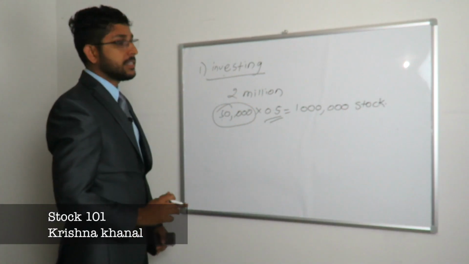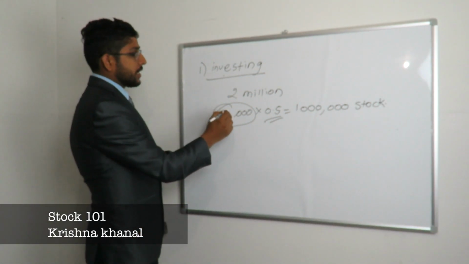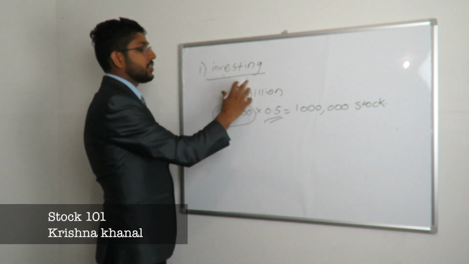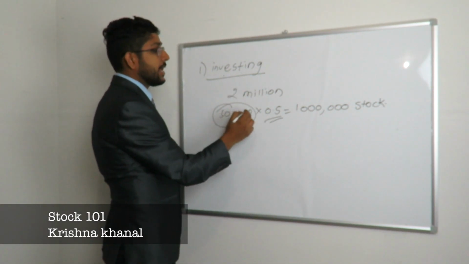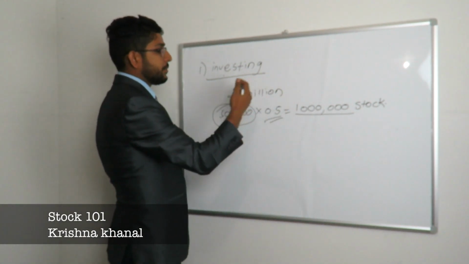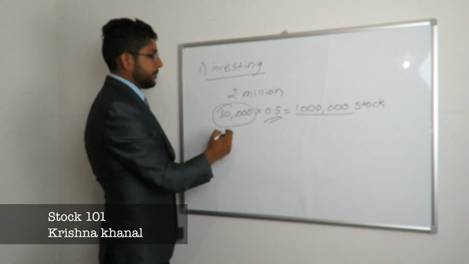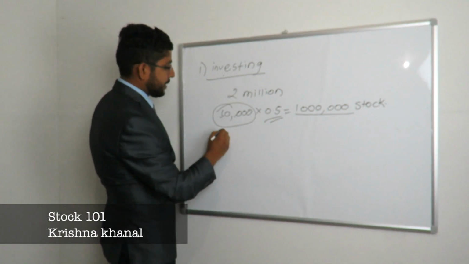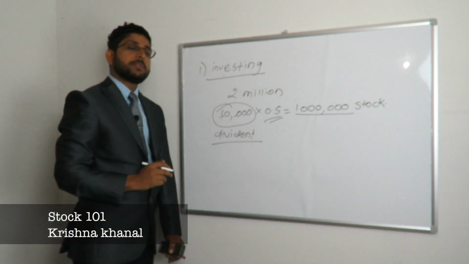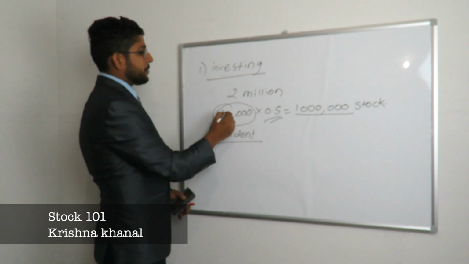So if the company has a dividend, the company makes a profit, and that profit is divided among all the shareholders, because you already have 100,000 shares from that company. They will give you a percentage of the profit in the form of dividend. That profit is called dividend. So at the end of the year, you will be getting some dividend. You already have this $50,000 with you.